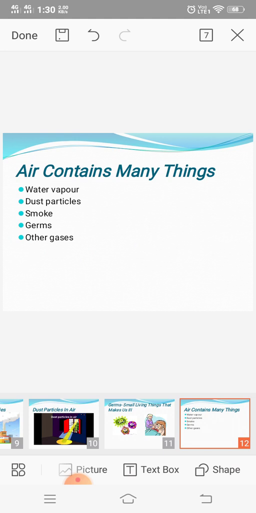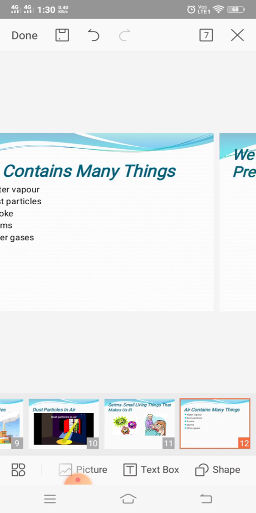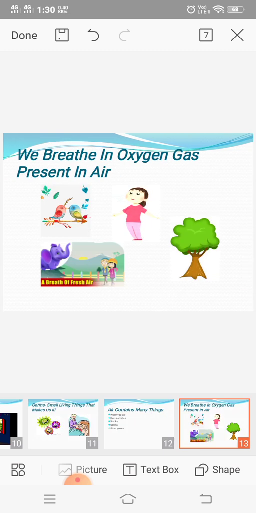You know, there are other gases too present in the air. Apart from the water vapor, which we know is a gas, we breathe in oxygen gas present in the air. Not just us, the human beings, even the animals and plants also use the oxygen gas for breathing or respiration, which we will learn in upper classes gradually.